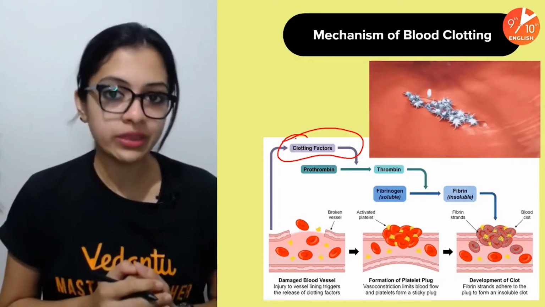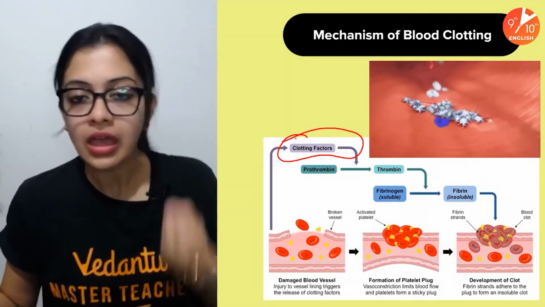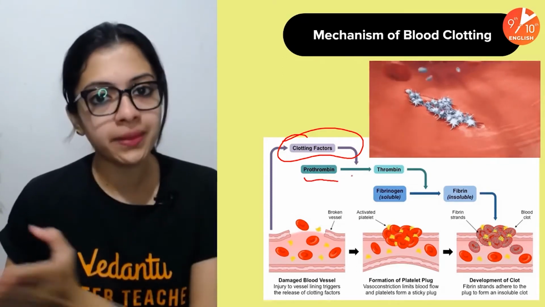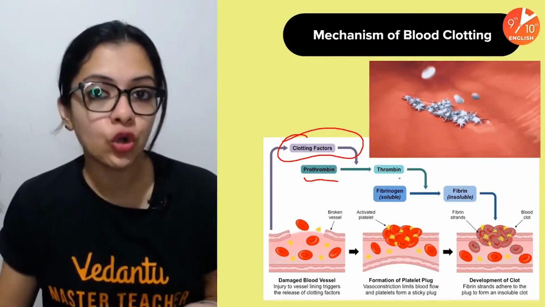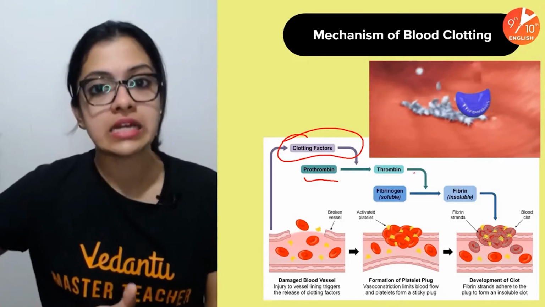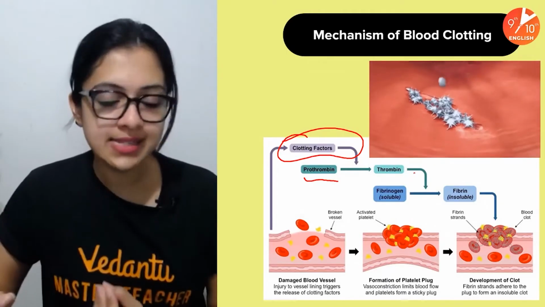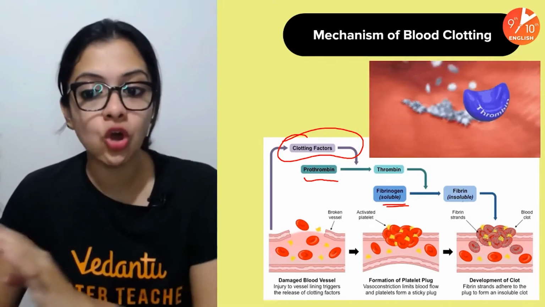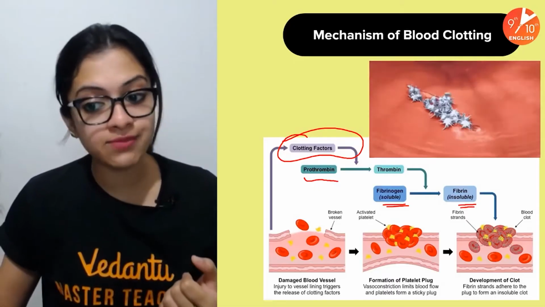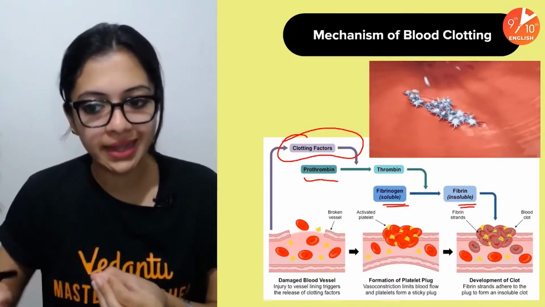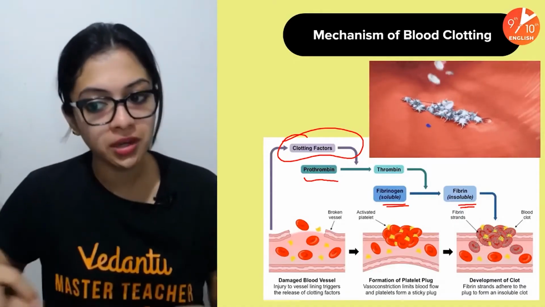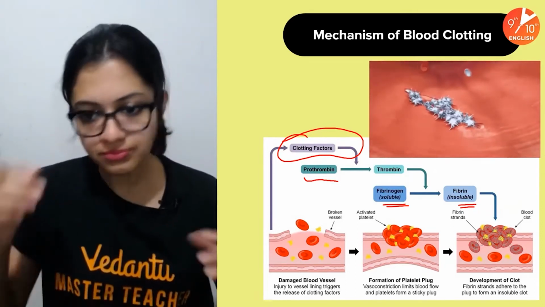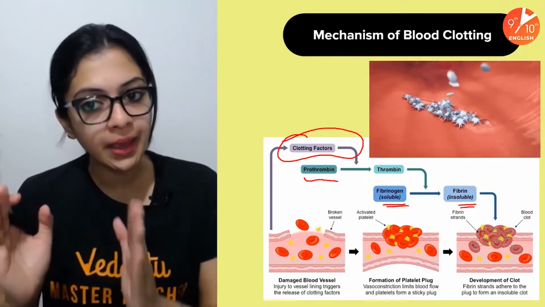Now, these clotting factors activate a usually inactive substance called prothrombin to an active form called thrombin. And this thrombin in turn activates another substance, fibrinogen, which is normally soluble, into an insoluble substance called fibrin. And these fibrin strands, along with the RBCs and platelets, together form a mesh-like structure, forming an insoluble blood clot so that further loss of blood wouldn't occur. These are steps 1, 2, and 3 of blood clotting.